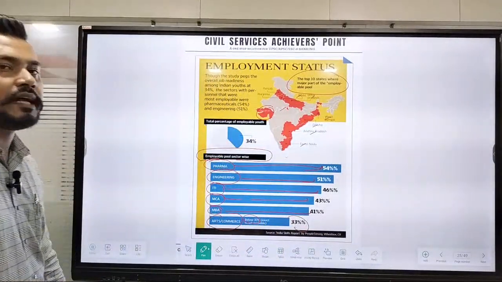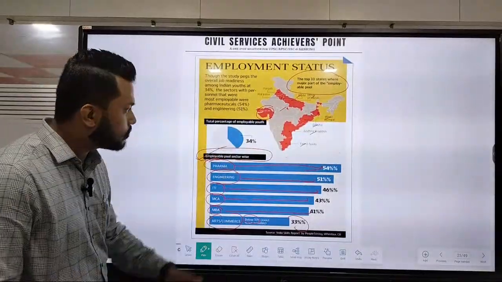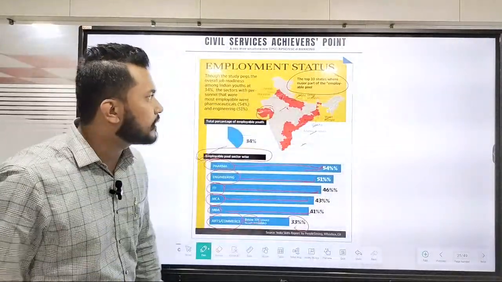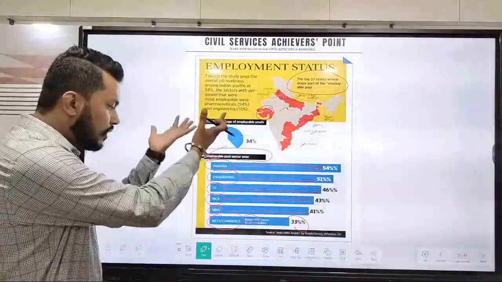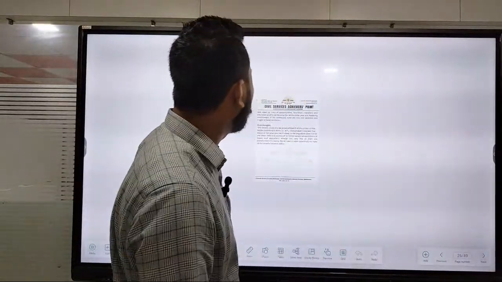Because exact data are not available, this is our employable pool sector wise, and these are the top 10 states where the major pools are. So this is how employment becomes important.